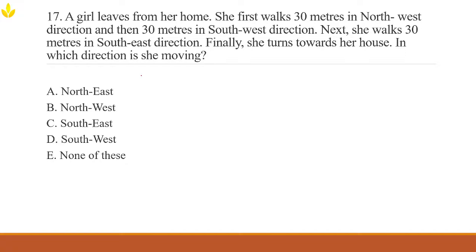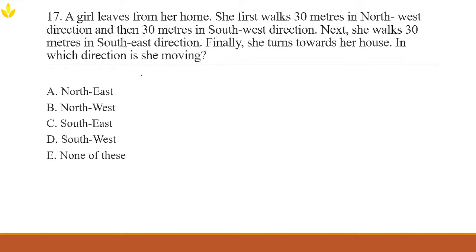I'll give you a second to visualize it. Close your eyes and try to visualize what I'm saying. Now she walks 30 meters in the southwest direction. South is down. West is still left. So southwest is diagonally down left. So she kind of canceled out the movement, isn't it? Exactly, the vertical, that is the north-south movement, got neutralized. But she still moved a little bit to the left. Now she's slightly west of where she started.